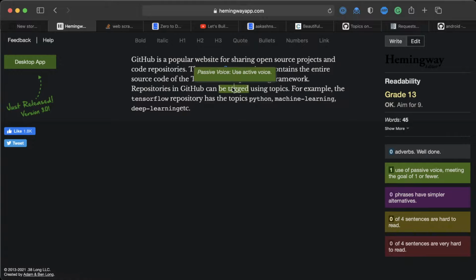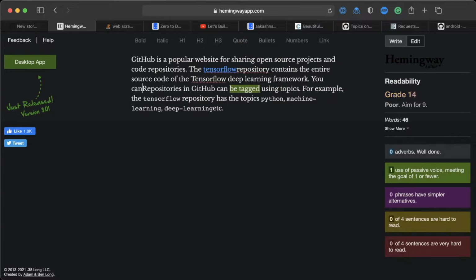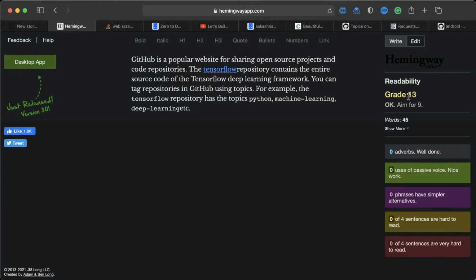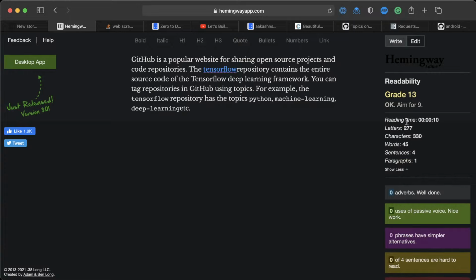Then GitHub repositories on GitHub can be tagged using topics. Passive voice makes it a little difficult to understand. So you can just say you can tag repositories on GitHub using topics and such. Okay, it says aim for 9. Unfortunately, there are a few technical terms here which would make it difficult. But yeah, in general, you want to aim for grade 5 or grade 6 reading level. Okay.